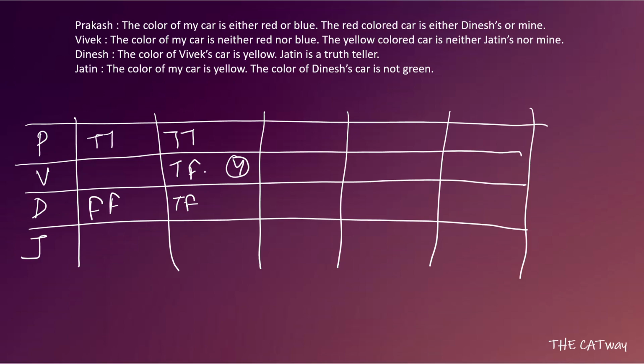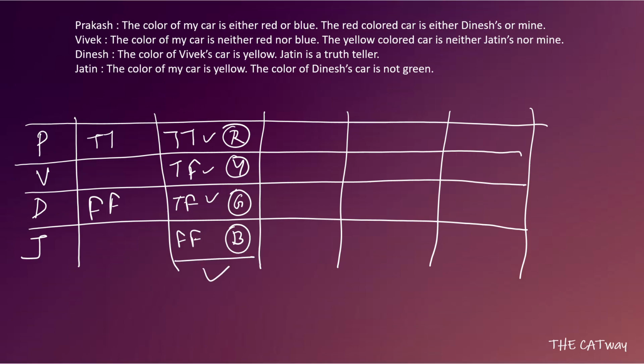So if we now have two alternators and a truth teller, definitely Jatin would be a liar. So both his statements would be false. He says the color of my car is yellow, and definitely we know it is false. And he says that the color of Dinesh's car is not green, and it is a false statement. So we can say that the color of Dinesh's car is green. Now if Dinesh gets the green colored car, then Prakash has to have the red colored car, and then Jatin gets the blue colored car. There is no problem with this case, so this case is the correct case.